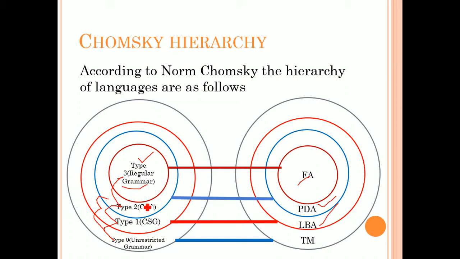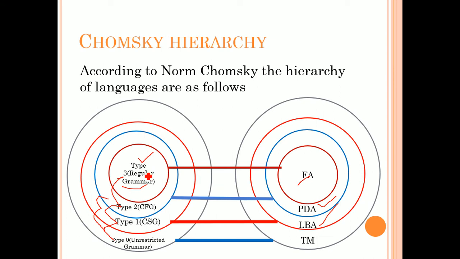Similarly, any grammar in the form of type 2, that is context free grammars, has an equivalent mathematical model. What is it? Pushdown automata. And similarly, if you have a grammar in the form of type 3, that is regular grammar, it is nothing but finite automata.